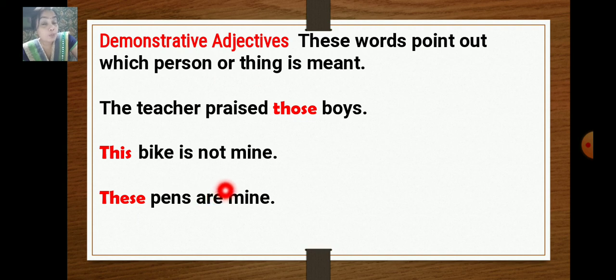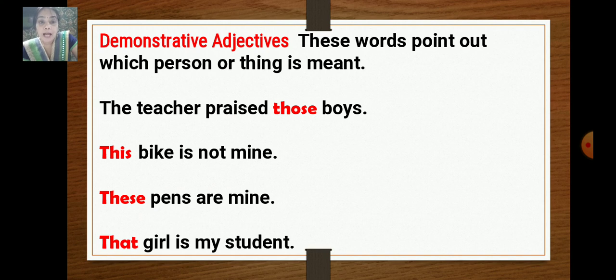Which pens are mine? These pens. So it is a demonstrative adjective. That girl is my student. Which girl? That girl. So the word that is a demonstrative adjective. A demonstrative adjective gives the answer to the question which.